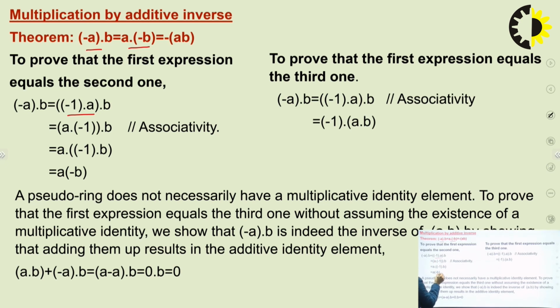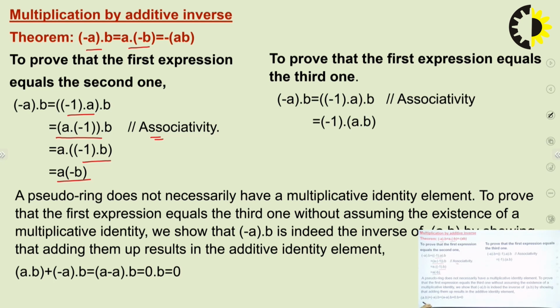Now we can use the commutative property, where we can write minus 1 into a as a into minus 1. Then we will use associativity, which means we can change the parenthesis. This time we are using the parenthesis between a and minus 1; now we are using the parenthesis between minus 1 and b. So this will be equal to a dot minus b. So we can easily prove that the first expression is equal to the second expression.